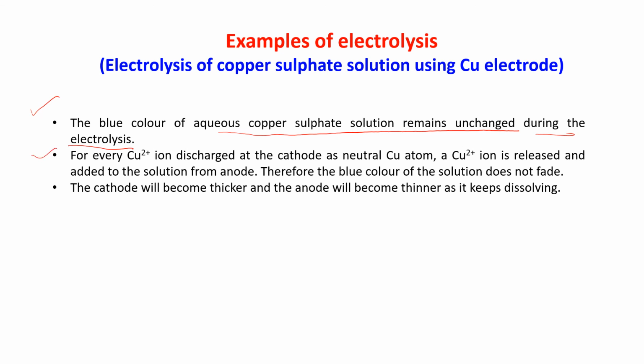For every Cu2 plus ion discharged at the cathode as a neutral copper atom, a Cu2 plus ion is released and added to the solution from the anode. Therefore, the blue color of the solution does not fade. I already explained this to you. The third point: the cathode will become thicker and the anode will become thinner as it keeps dissolving. I hope it is clear to you.